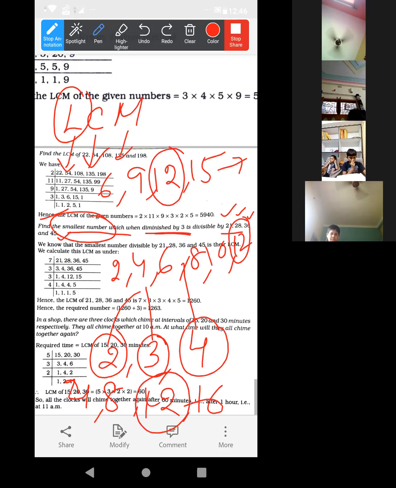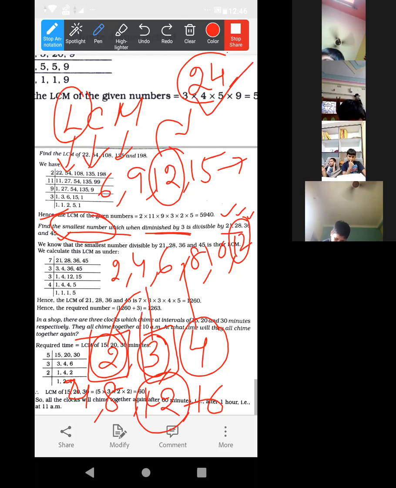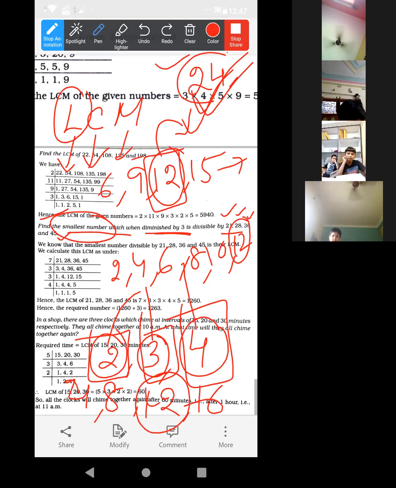Yes, ma'am. Also, after 12, we will get more common numbers. Look, if we take 24, that will also be a common multiple. 2 divides 24, 3 also divides 24, 4 also divides 24. But we are not taking 24, we are taking 12. Why? Because LCM means the least common multiple, lowest common multiple, right? That means we are not taking 12, 24, 36 in this way. We are taking the least number.